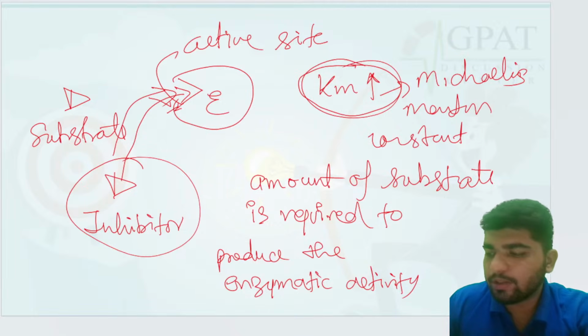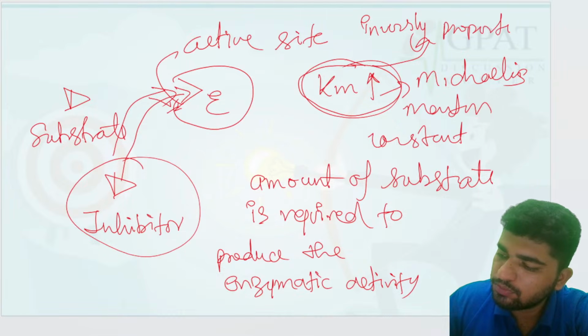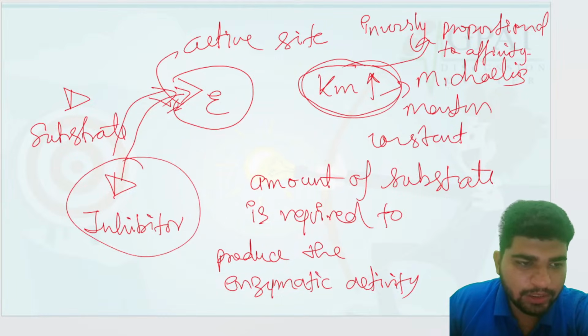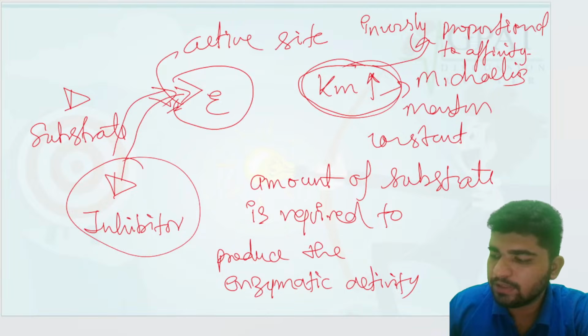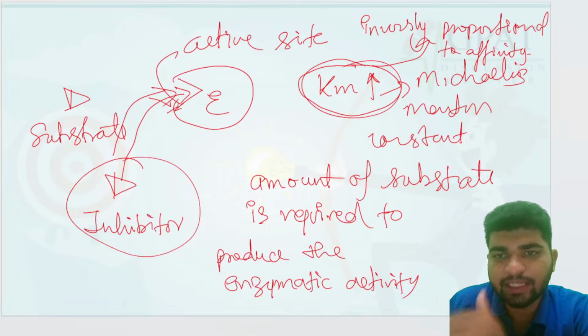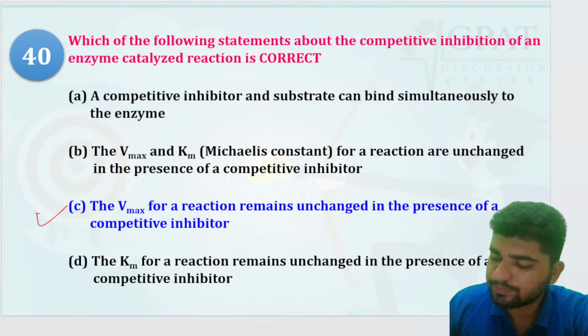There is one more concept about affinity. Km is inversely proportional to affinity. So the affinity of the substrate is low here. That's why Km is increased.